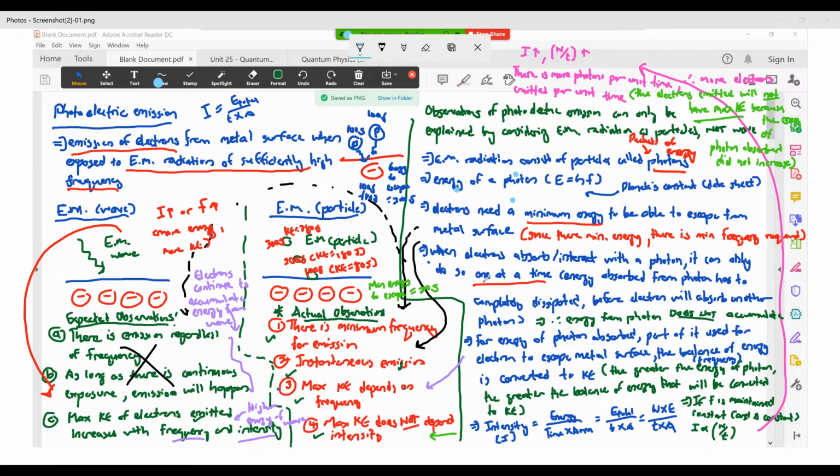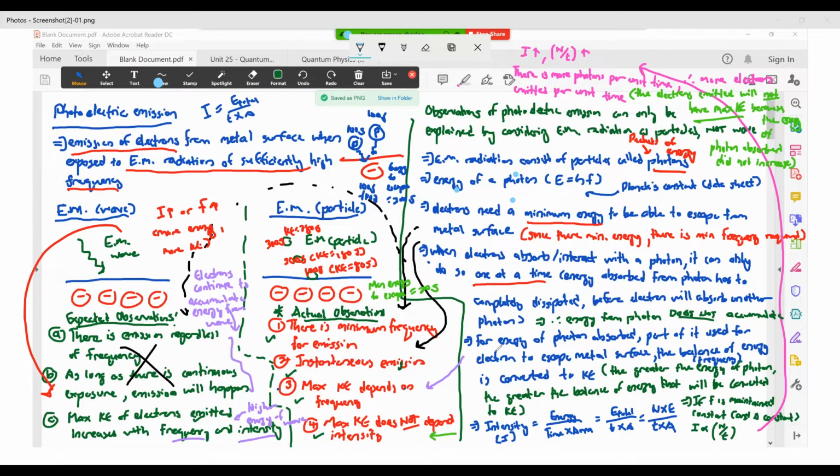Because this tells you that you do not have accumulation of energy. So if you do not have accumulation of energy, as long as you have the minimum energy, it will straight away escape. But if you do not have the energy, nothing will happen. It will need to dissipate that energy before it will interact with another photon. Okay, so that part is this.